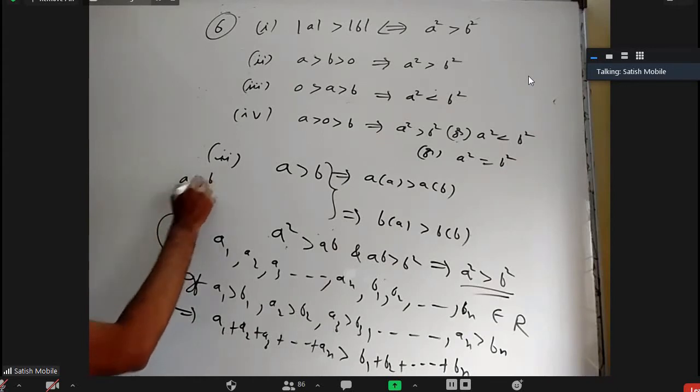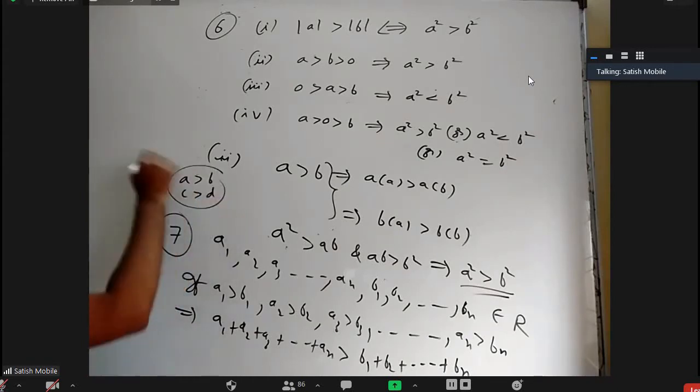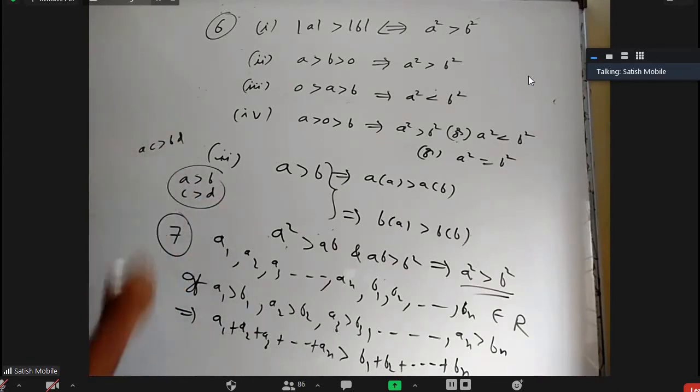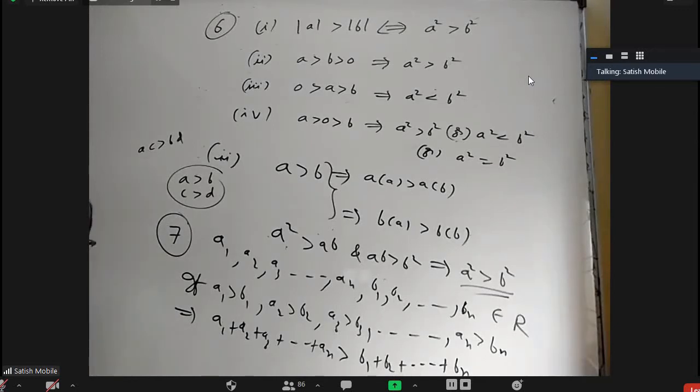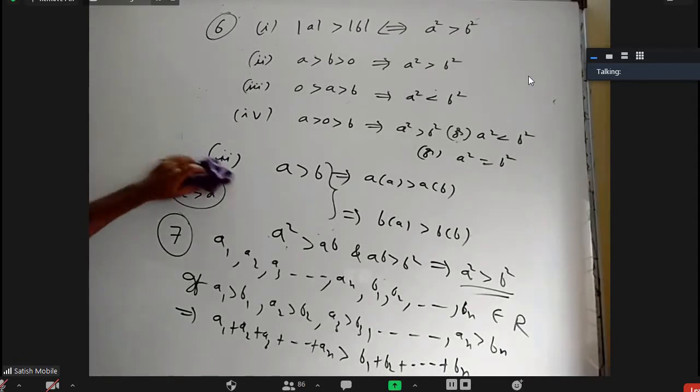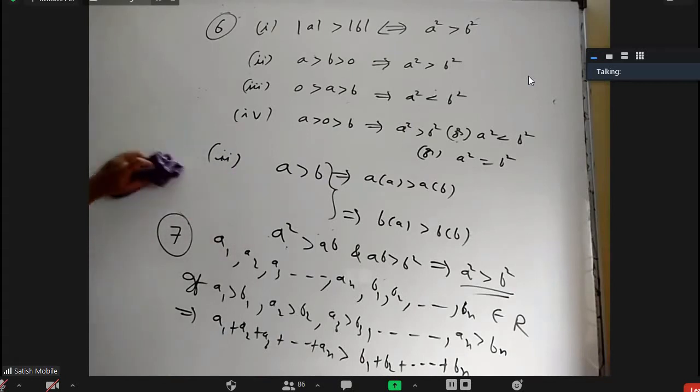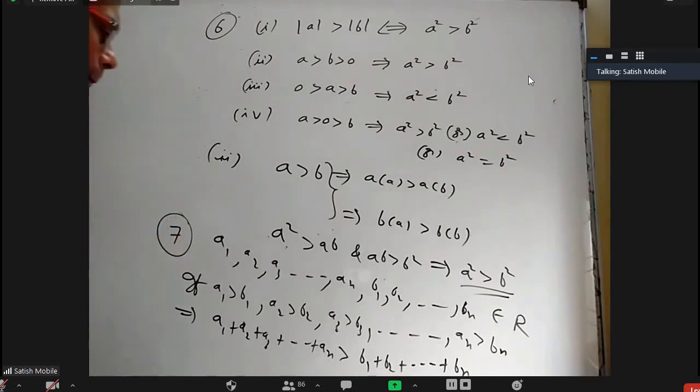If A is greater than B, C is greater than D, can I say AC is greater than BD? Yes, sir. You have to think of positive numbers, negative numbers, all that carefully. Addition is okay. In fact, we're going to prove it also. Proving is very, very easy.